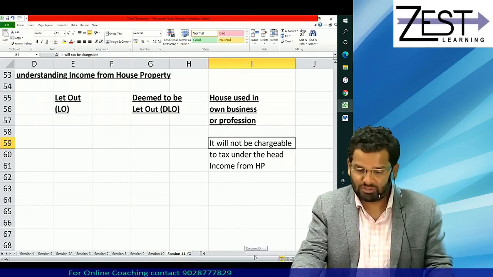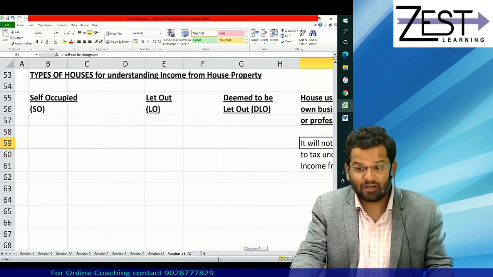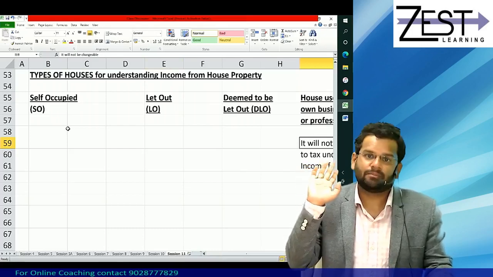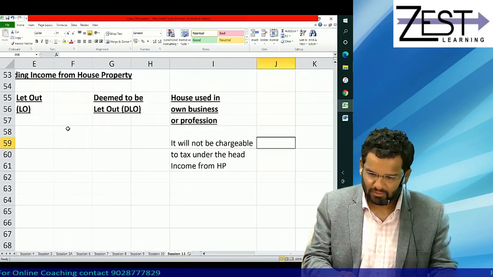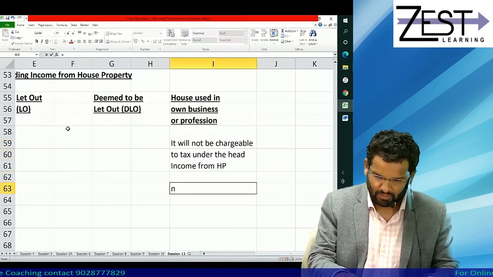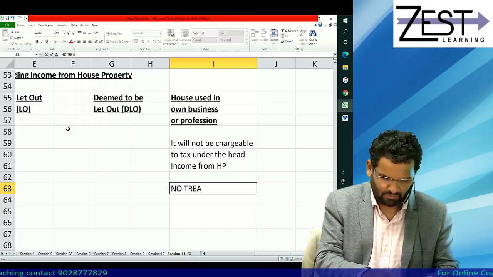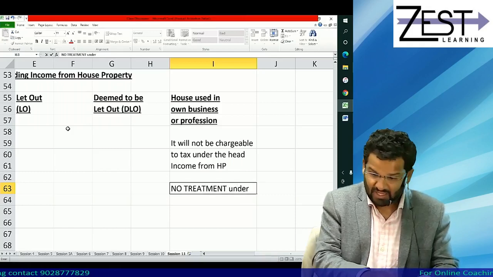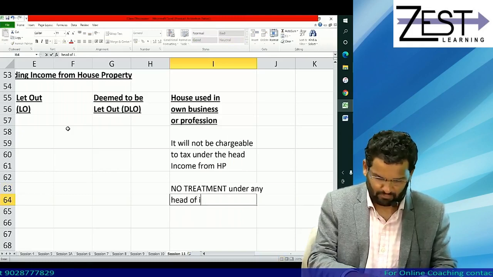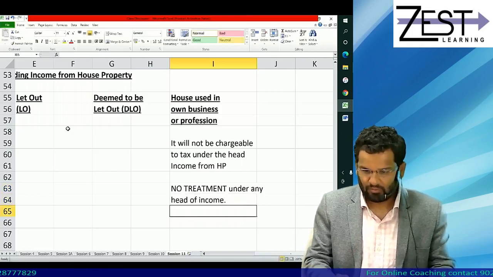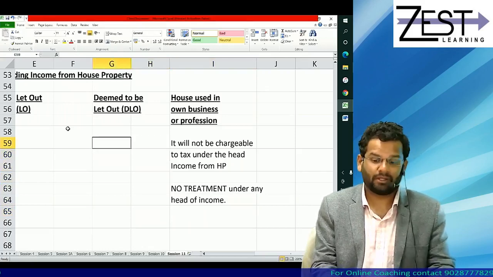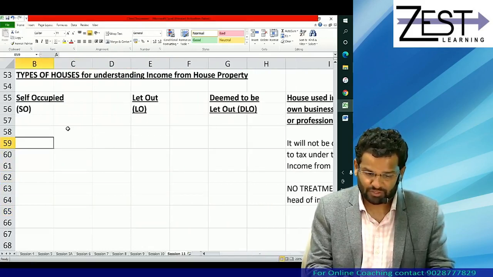Whatever income was supposed to be taxed, it is by default automatically taxed under the head of PGBP. Okay, so in short, no treatment. In simple wordings, no treatment under any head of income. That is the point you should understand for house, that is property used in own business or profession.